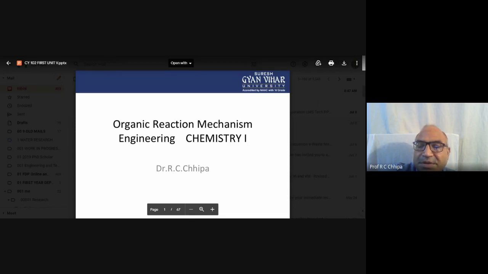Organic reactions are concerned with organic molecules, a number of organic compounds, and their functional groups. Because of the nature of carbon, the most important concern is catenation. Therefore, very long hydrocarbons exist, and also branched hydrocarbons, so a number of isomers are there.